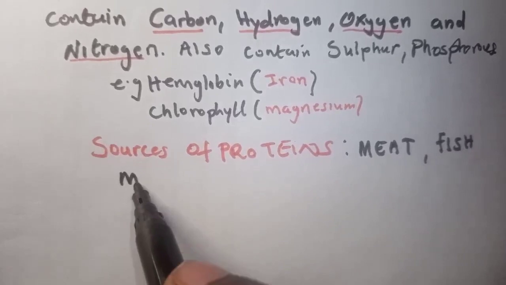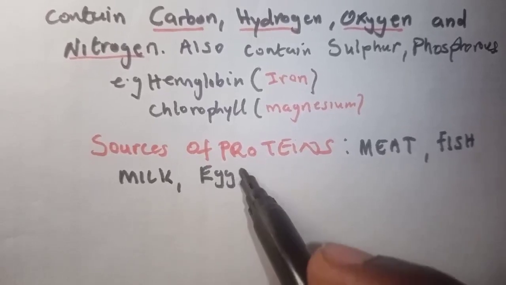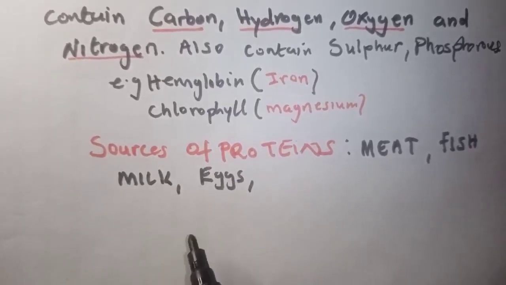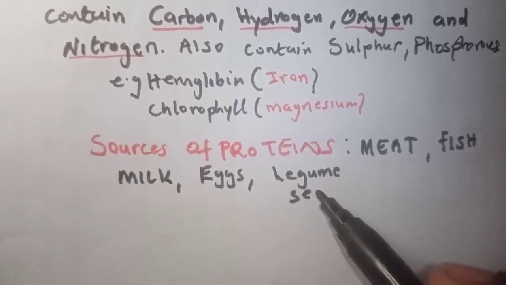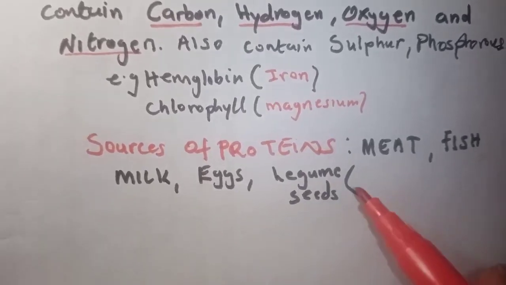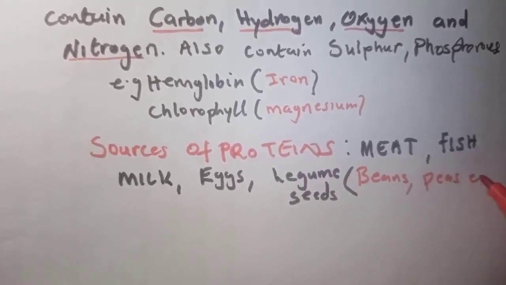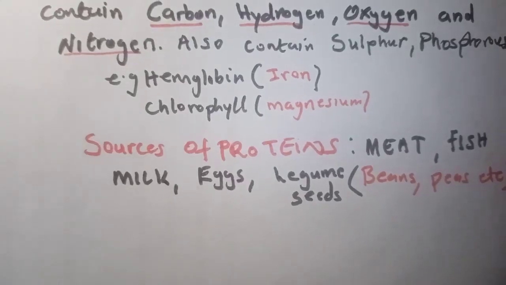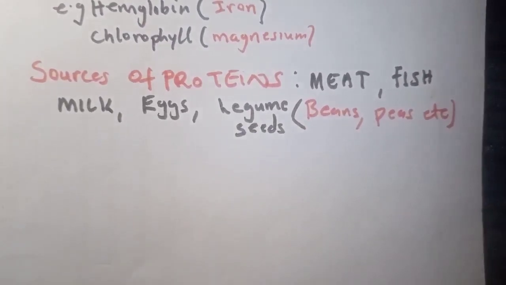You also have milk, eggs, and even legume seeds. Examples of legume seeds are things like beans, peas, etc. So these are some of the sources of proteins. This is where you can get your protein. Once you eat any of these things, you are going to acquire proteins in your body.